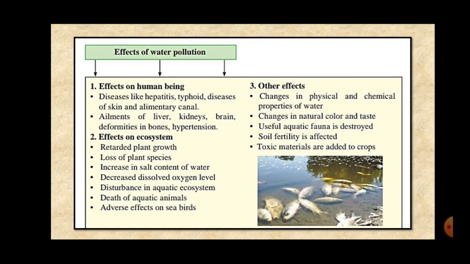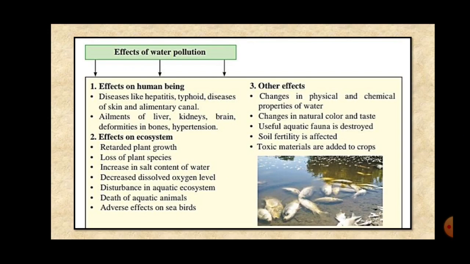Then loss of plant species. Because of the polluted water, many of the species of the plants vanish, they are lost. Increase in salt content of water. Now the salt level in the water can increase because of water pollution, and that disturbs the balance of nature.